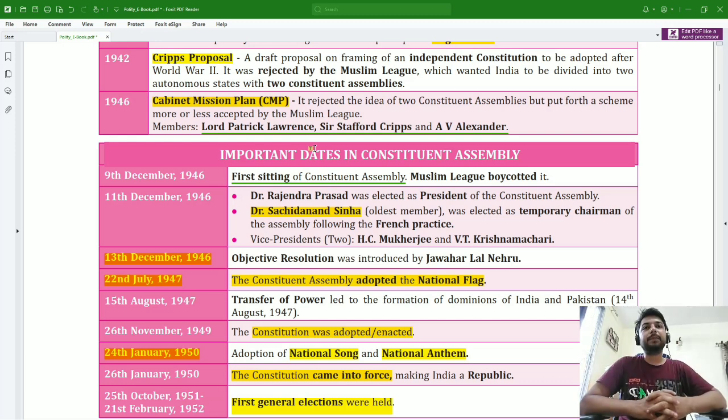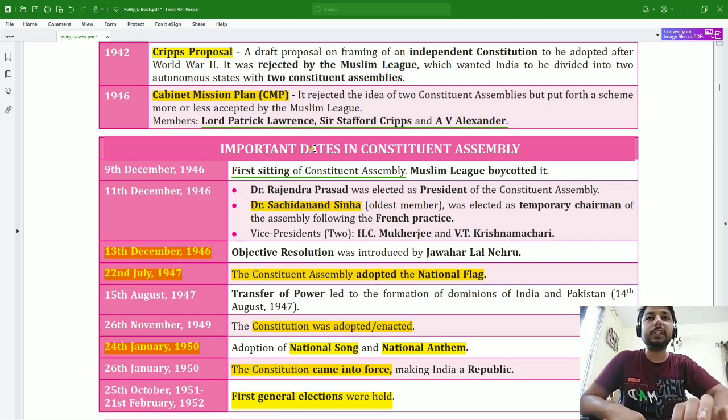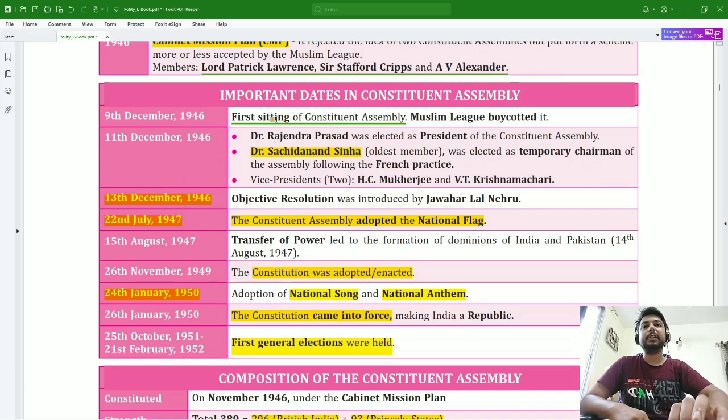So it was Lord Patrick Lawrence. In some of the books it says Lord Patrick Lawrence, in other books it says Lord Pethick-Lawrence, so we can remember Lord Pethick-Lawrence, Stafford Cripps and A.V. Alexander. A.V. Alexander, Pethick-Lawrence, and Stafford Cripps. So these were the three members of the Cabinet Mission Plan.